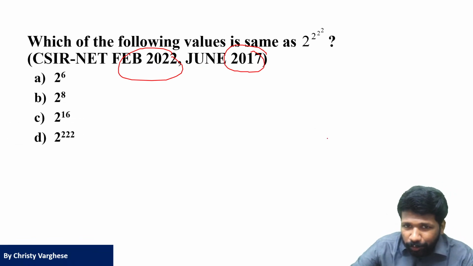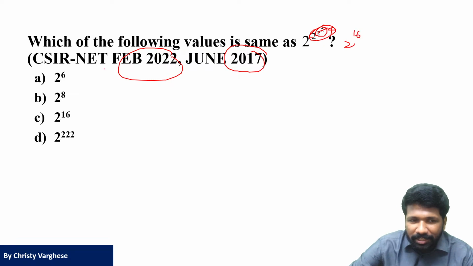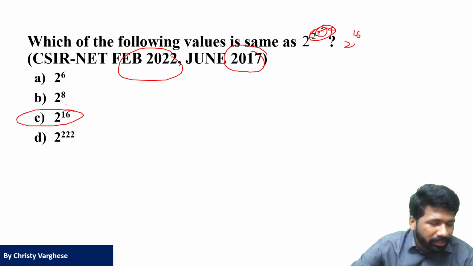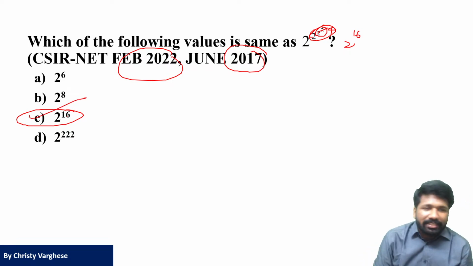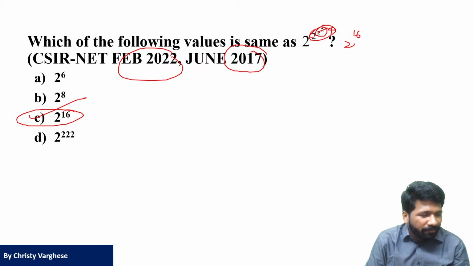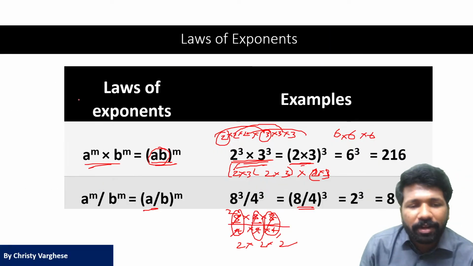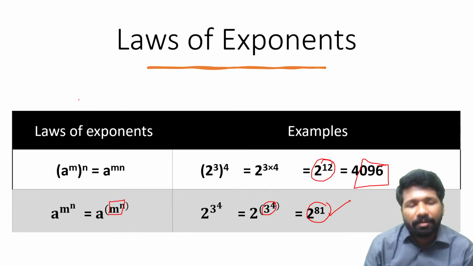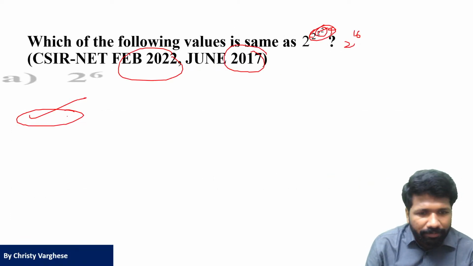2 raised to 2 raised to 2 raised to 2. First 2 raised to 2 should be done. What is that? 4. Then 2 raised to 4 should be done. What is that? 2 into 2 into 2 into 2, 16. 2 raised to 16. Luckily CSIR says don't simplify further, because options are in the form of 2 raised to something. So option C is the answer. Otherwise you have to do 2 into 2 into 2 into 2 16 times. That is time consuming, but you can use laws of exponents to simplify it. I hope all of you understood it. So that is about power of power. Two things: bracket matters. Whether a bracket is there or not determines how to do it.